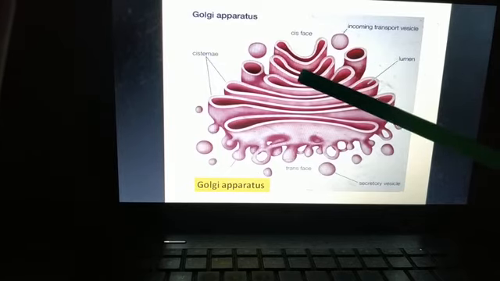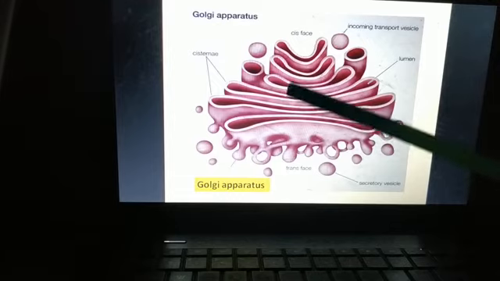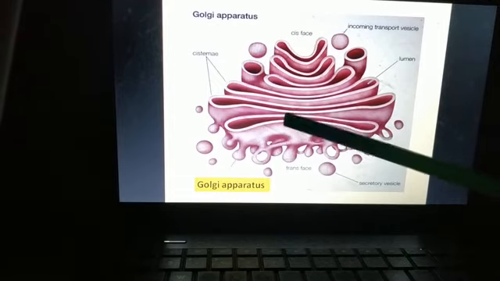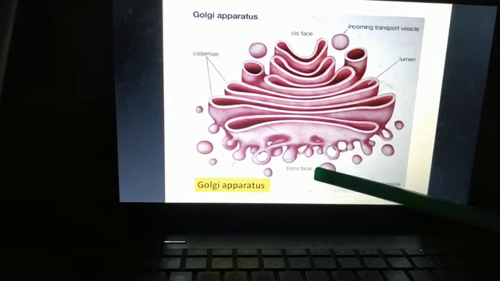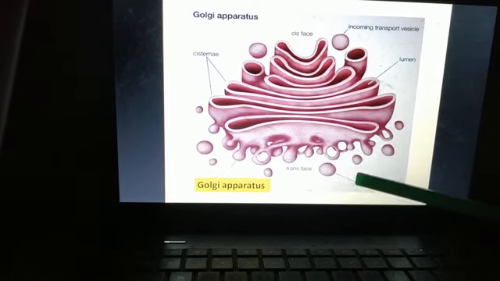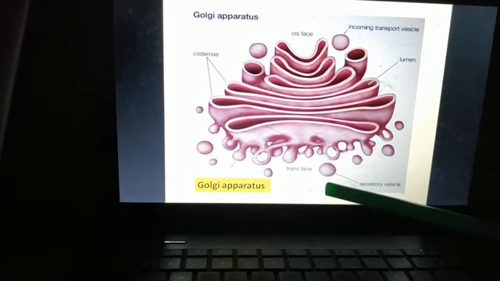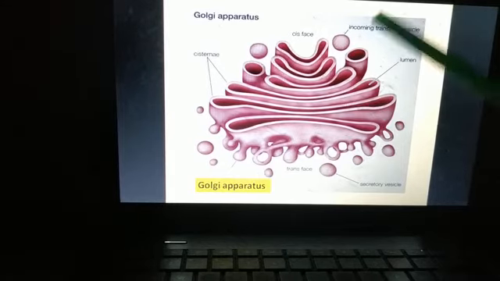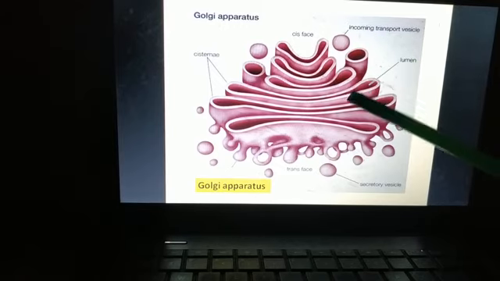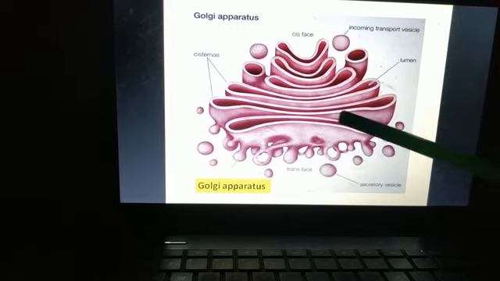So it will enter the Golgi. In Golgi, further modification will occur, and then these are released or secreted from the Golgi. So this is our secretory vesicles. Now this secretory vesicle will go wherever the product is needed. So we can say secretion and packaging of substances occur in Golgi. For example, secretion and packaging of proteins and polysaccharides occur in the Golgi.